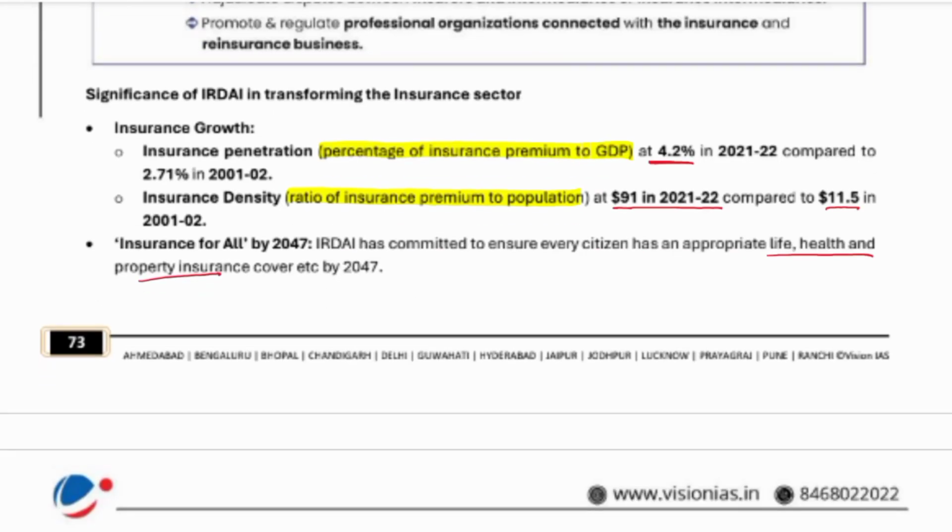See insurance growth, insurance penetration: the percentage of insurance premium to GDP was 4.2% in 2020 as compared to 2.71% in 2012. So insurance penetration has increased significantly. Insurance density, the ratio of insurance premium to population, was $91 in 2021 as compared to $11.5, a massive growth. Insurance for all by 2047: IRDAI has committed to ensure every citizen has appropriate life, health, and property insurance cover by 2047. This is the aim of IRDAI.